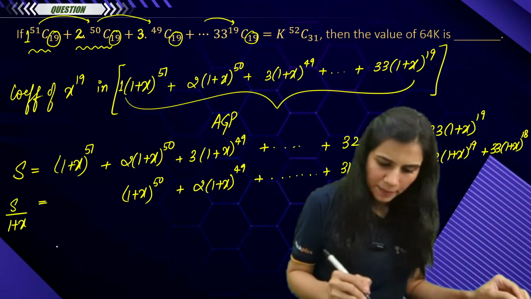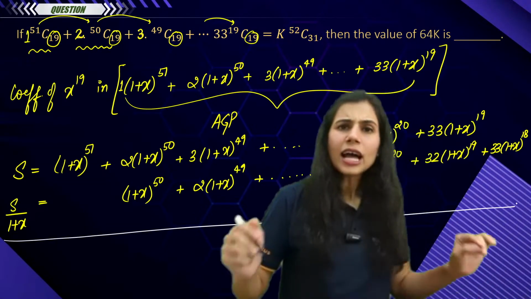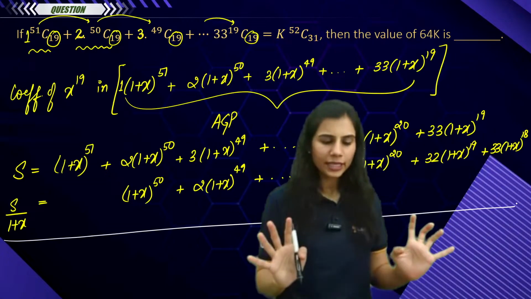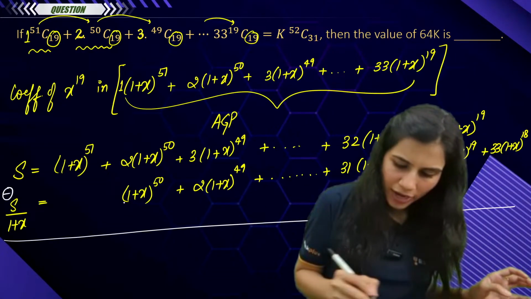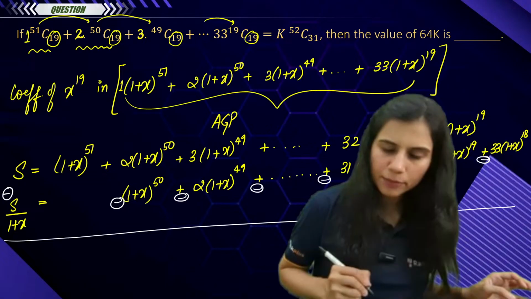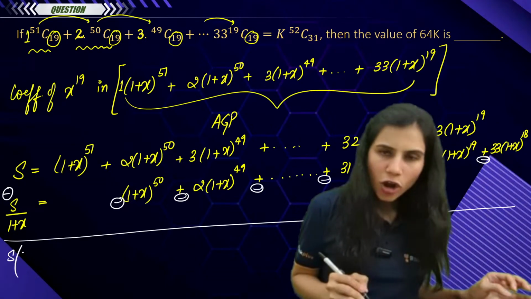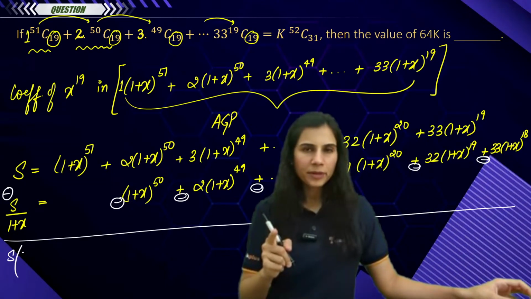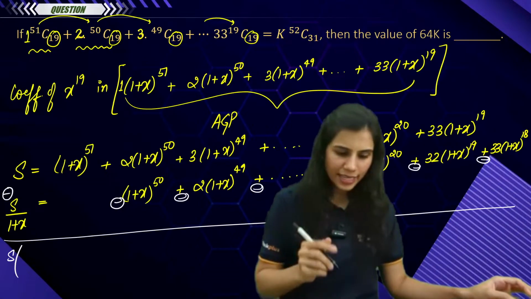Yes, easy peasy. I'm using my classic approach to solve an AGP. Nothing more, nothing less. Subtract, subtract, subtract. I get S common, 1 minus 1 upon (1 plus x). So 1 plus x minus 1 gives you x, x upon x plus 1.